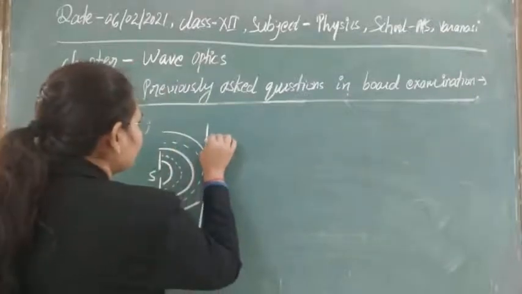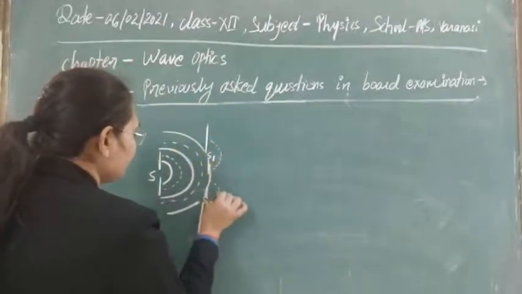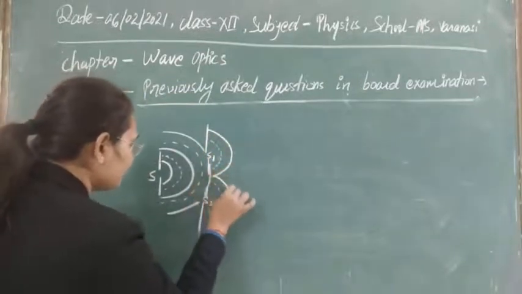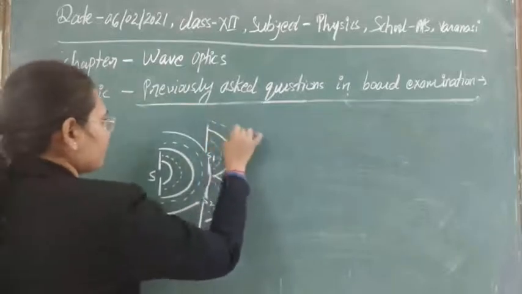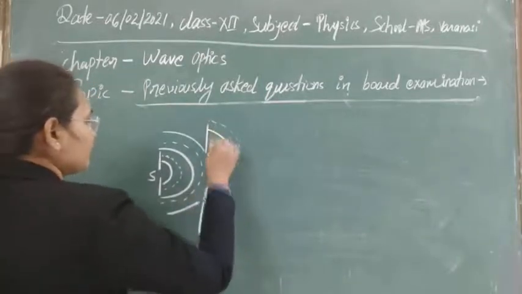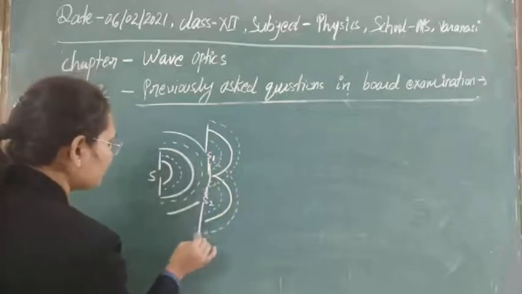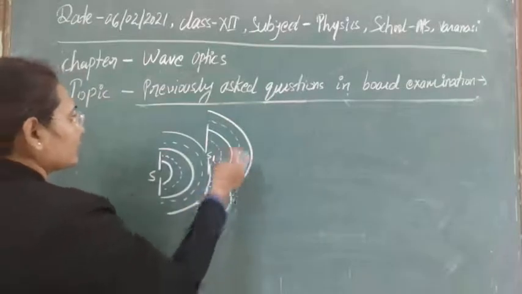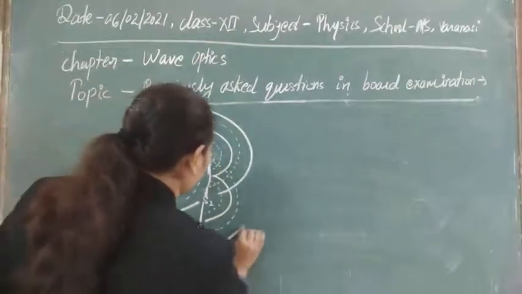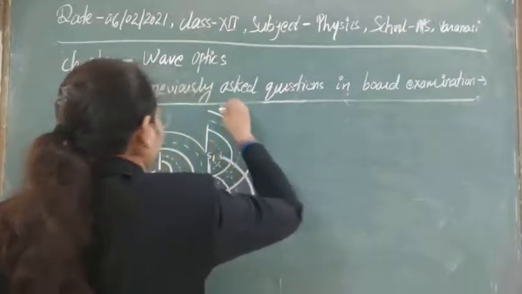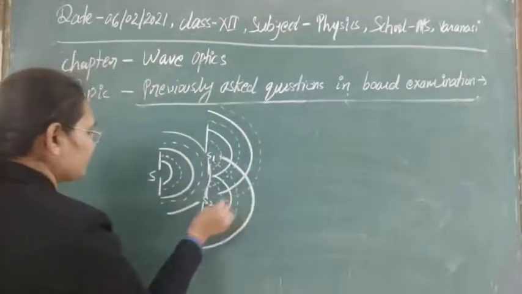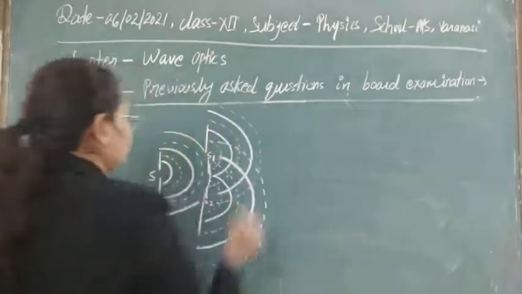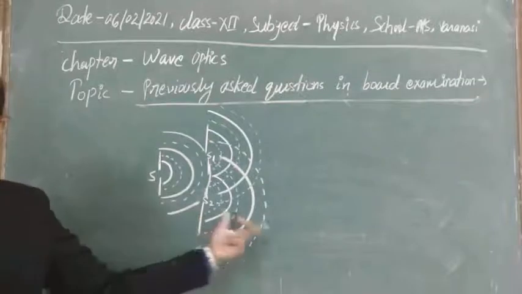If we form it, then this will be like this, and this is like this again. Simple, in this way we can draw the forward disturbances.